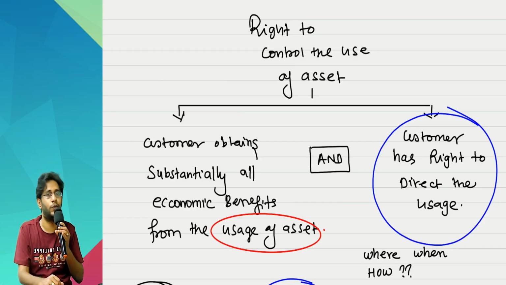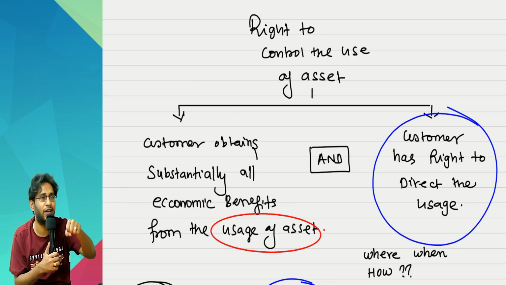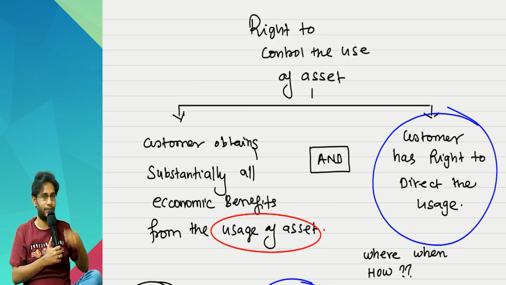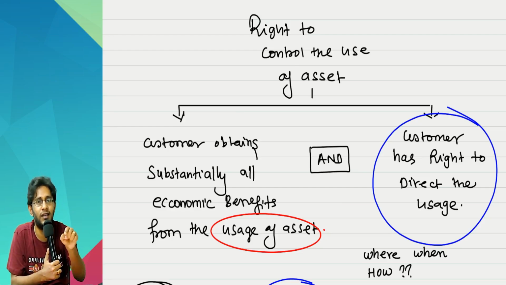So when everything is predetermined, how can I exercise my decision making rights, sir? Standard says that if everything is so predetermined, you are seen as having a control on the asset if you have the right to operate the asset. At least when to switch on, switch off, a right you should have.